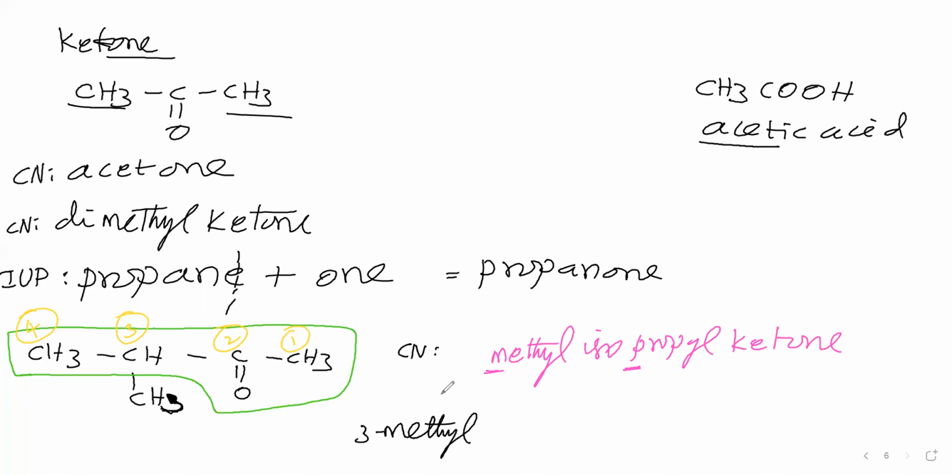3-methyl. Here 4 carbon atoms present. Therefore, but. Primary suffix is ane. Secondary suffix is one. This ketone position is 2. Therefore, 2 we said here. So 3-methylbutan-2-one is the IUPAC name of this compound. Okay. Next compound we will take CH3, CH3, here CO, CH3, CH3. Now we will say the name of this compound.